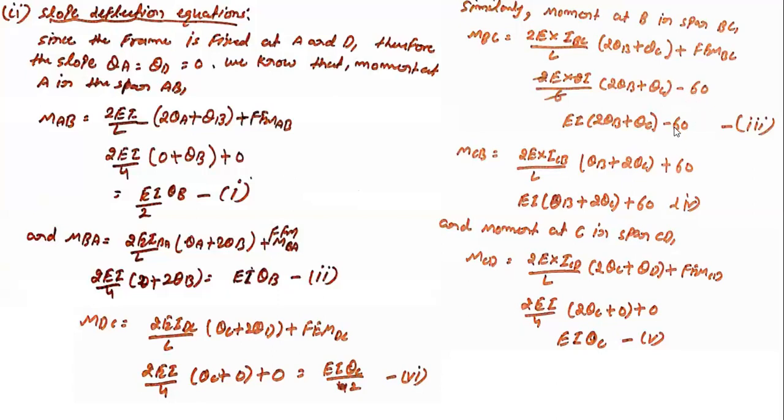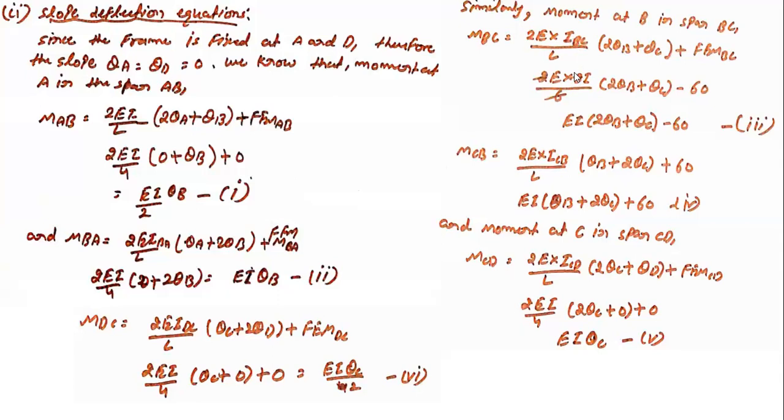Or there is a third portion. There is a load only on the segment BC, on the beam only, so their value you need to consider. So MBC is 2EI by L_BC. You need to be careful here: the value is 3I for this segment and I only for the others. So you need to put that value.